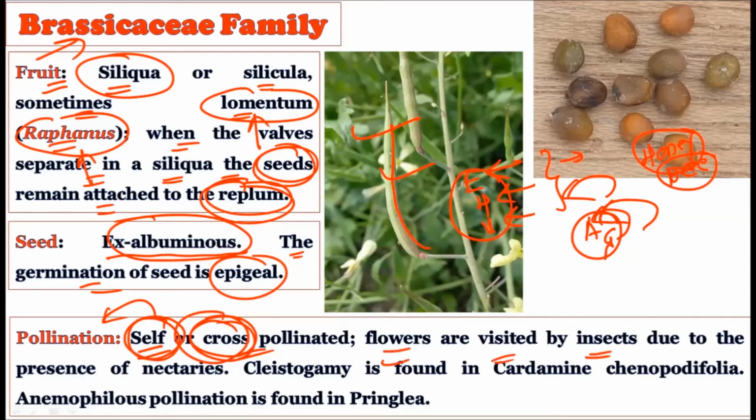See, the flowers are visited by insects due to the presence of the nectaries. Of course, at the base of the stamen, you will find the nectaries, and there is storage of nectar. So, in search of this nectar, the insects often visit these Brassicaceae family members, right?